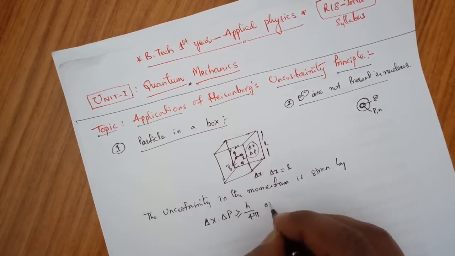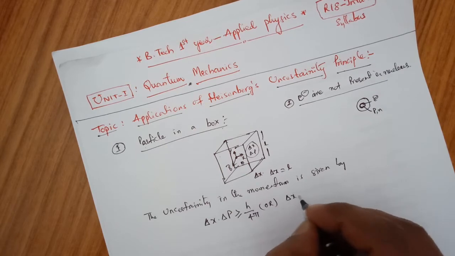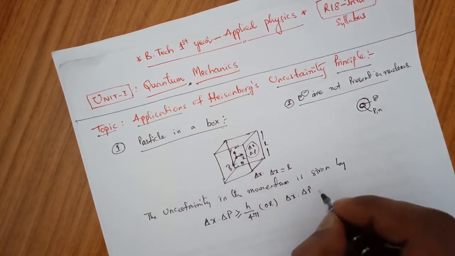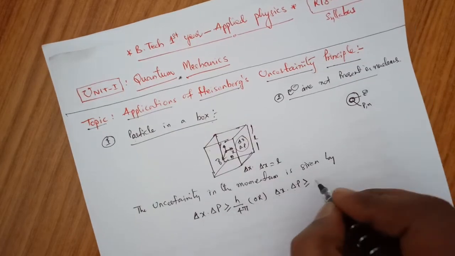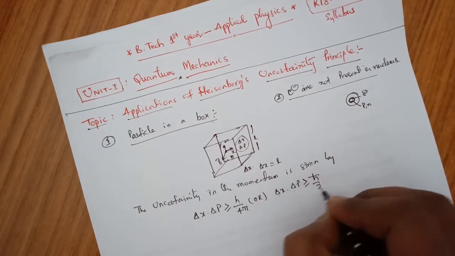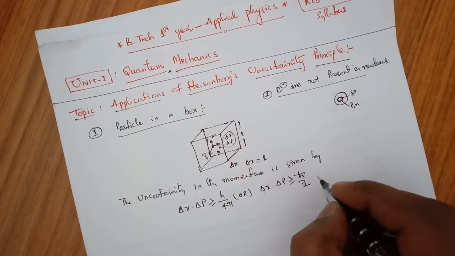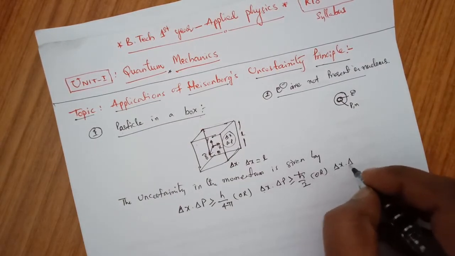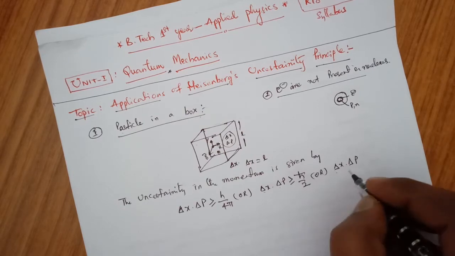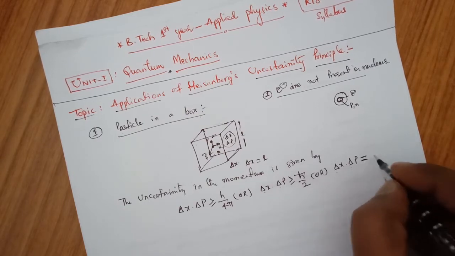This we can also write as the product of delta x and delta p greater than or equal to h cut by 2. Clear? Or this can also be written as delta x into delta p, the product of the position and momentum, equals h cut.